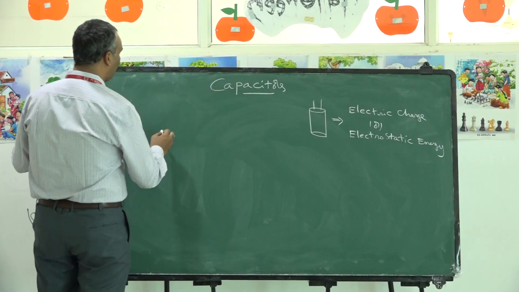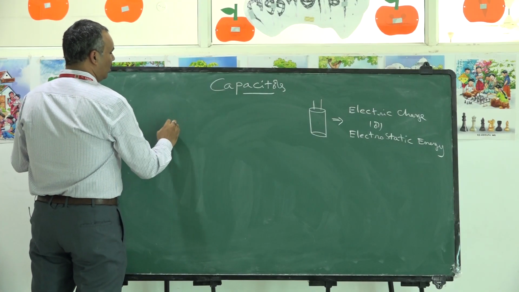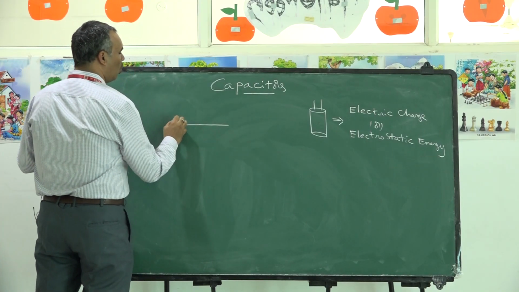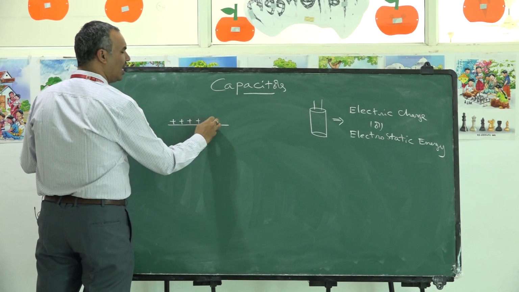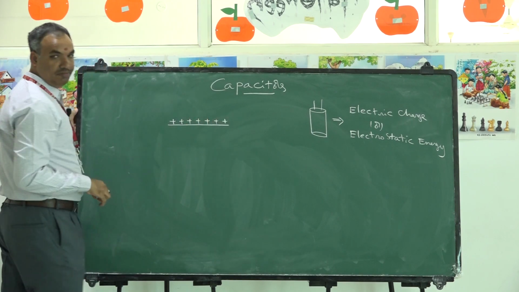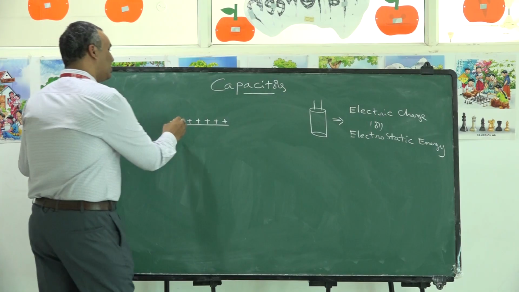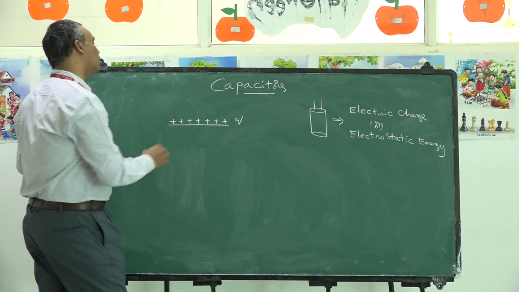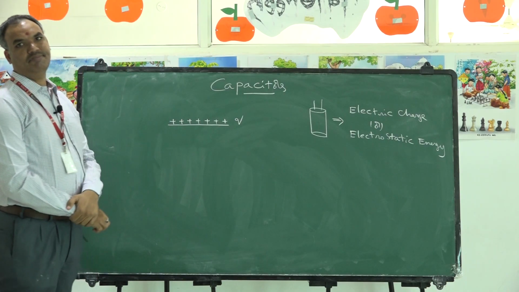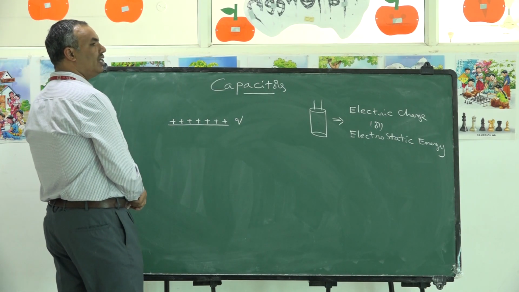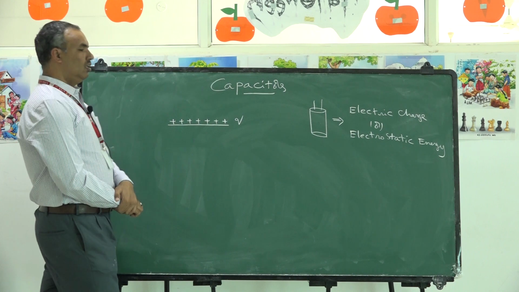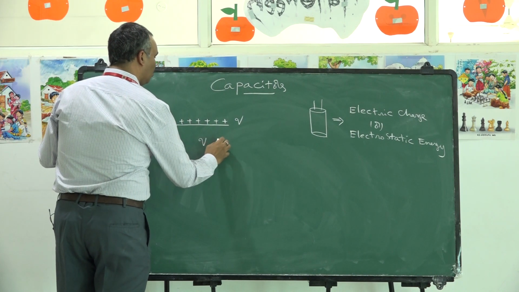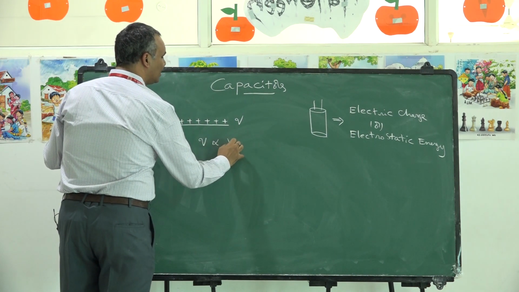Similarly, if I take a metal plate, this metal plate is capable of holding a certain amount of charge, either positive charge or negative charge. As the charge on the plate increases, the potential over the plate also increases. If you are increasing Q, the potential over the plate also increases.